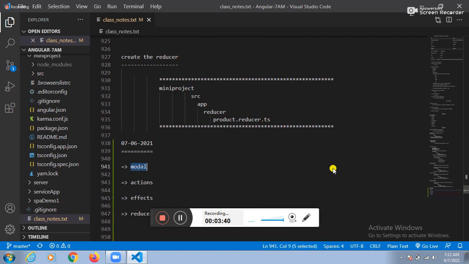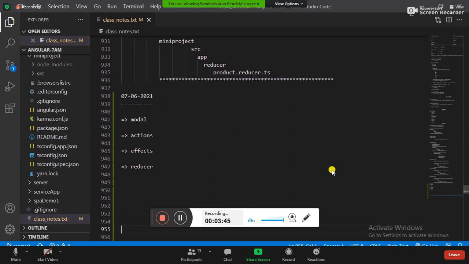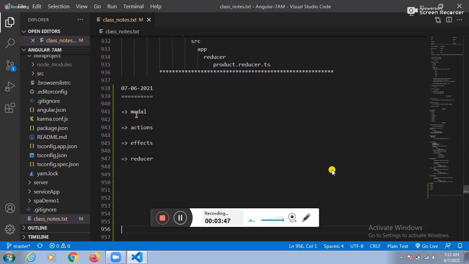In today's session, how many files do I want to create? Four files. What is the first file? Model. The second file is actions. The third file is effects. The fourth file is the reducer. We need to create those.